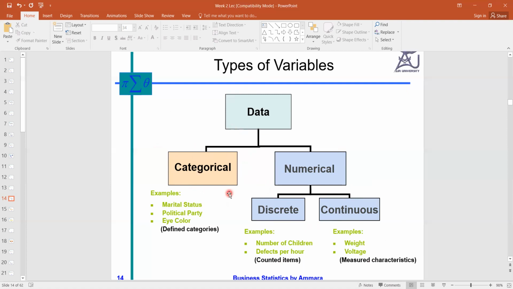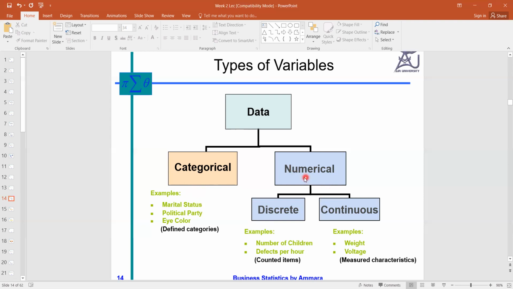The qualitative tools are not applicable for the quantitative nature of the data set. So we have to judge the type of data or the type of variable first. Once we have judged it correctly, then we will decide which analysis is suitable for this type of study, this type of research, or this nature of the variable.